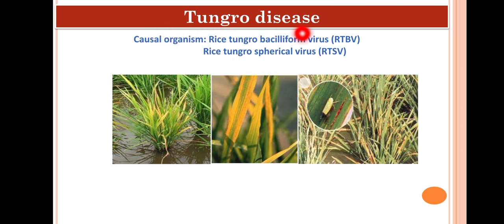So Rice Tungro disease is transmitted by leaf hopper, and the Rice Tungro spherical virus, that is with ssRNA, is responsible for this transmission.